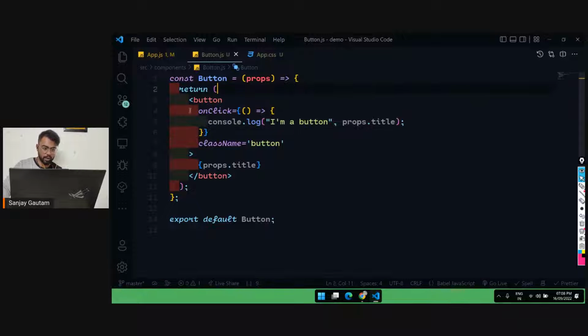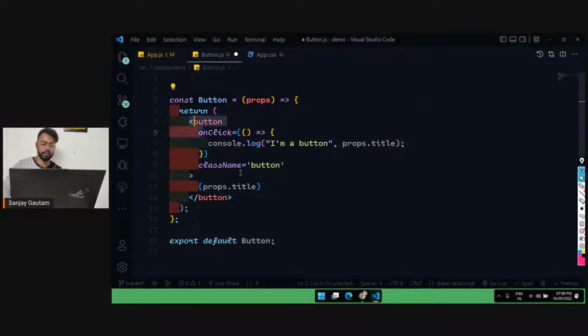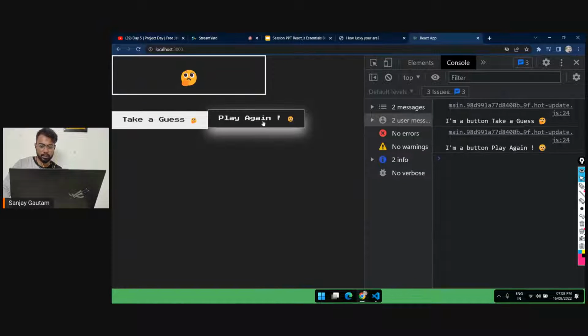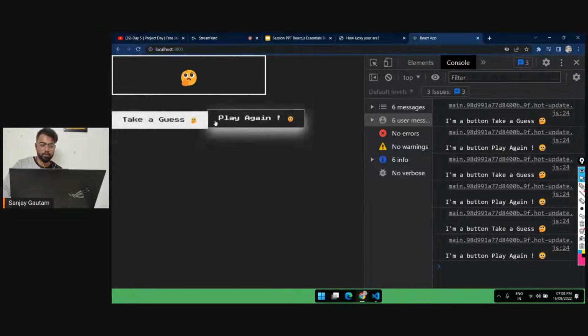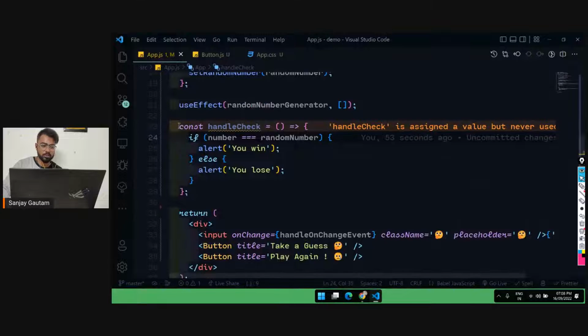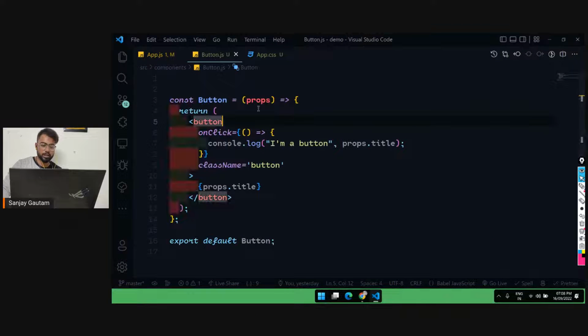So as soon as I click on my custom button, on any button created using this component, I'm just going to get this console.log, like console.log "I'm button" and props.title. So let me go over here and see. If I click here, I'm a button, take a guess, I'm a button, play again. But this is not what I want. I just want the function which is present here to be executed here.